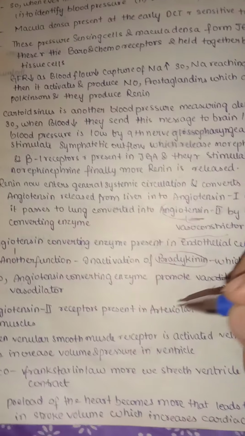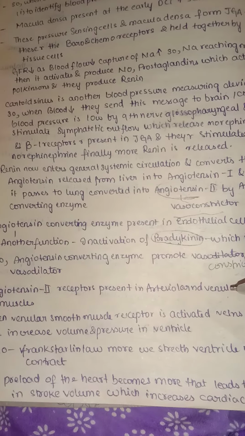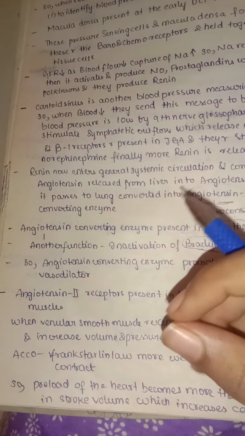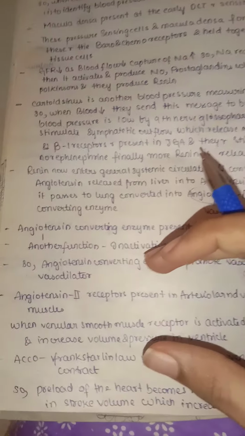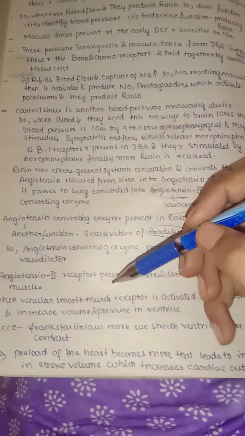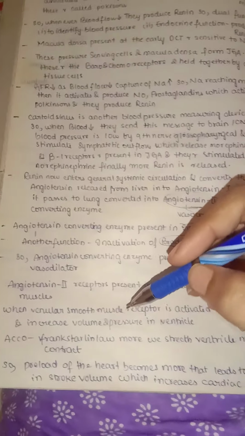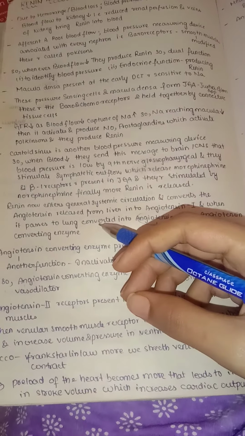Angiotensin 2 receptors are present in arteriolar and venous muscles, in arterioles and veins. The smooth muscles have these receptors for angiotensin 2. Whenever the venular smooth muscle receptor is activated, the veins constrict and increase the volume and pressure in the ventricle. You can understand this.